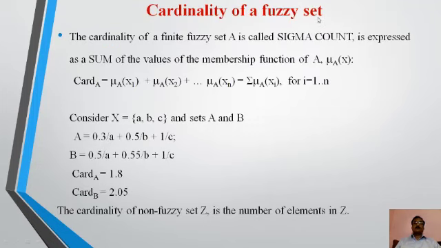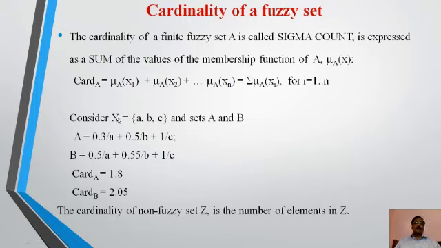Cardinality of a fuzzy set. The cardinality of a finite fuzzy set A is called sigma count. This is important. It is expressed as the sum of the values of the membership function of A for mu A of x. Cardinality of A is given by the sum of all the membership values, sigma i equal to 1 to n mu A of x i.